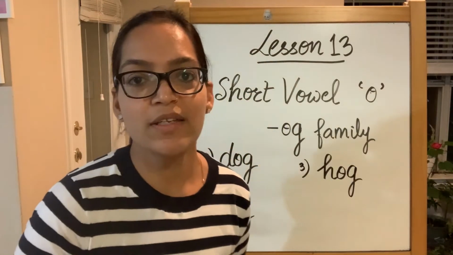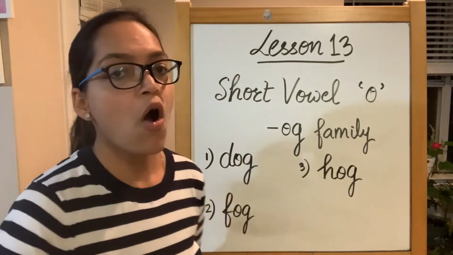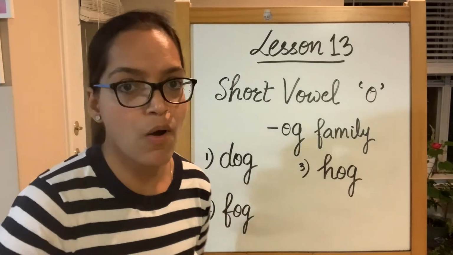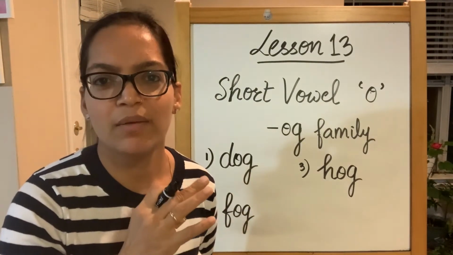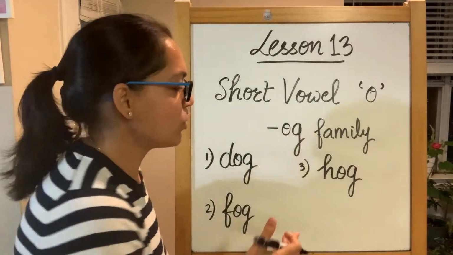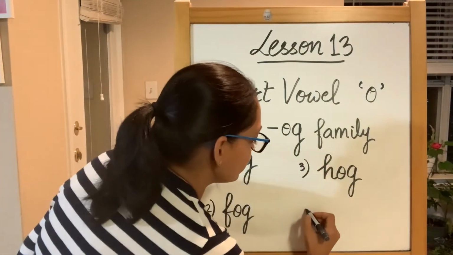The next one is hog. H sound produced by alphabet H. O sound produced by short vowel O and ending with G. Hog. Hog is to take away something, mostly used for taking away the limelight from somebody. So hog, dog, fog, hog.